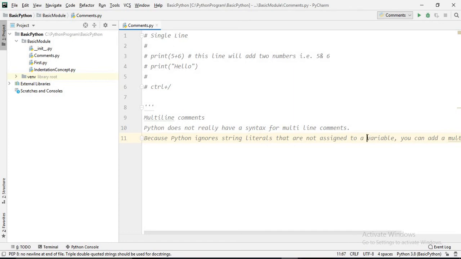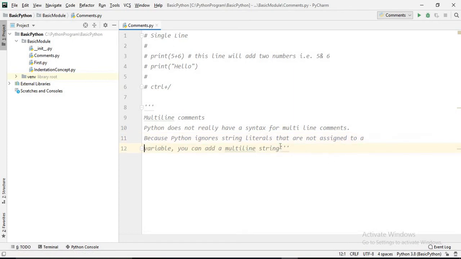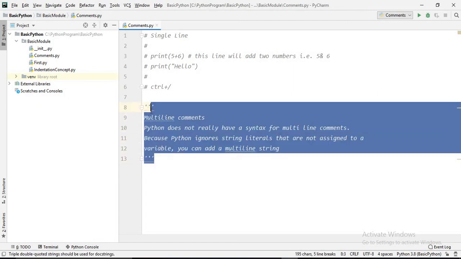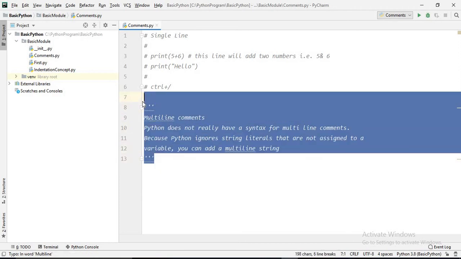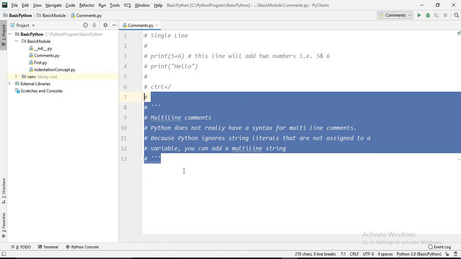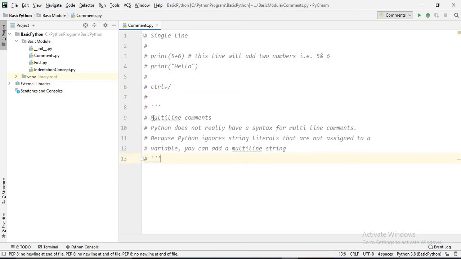How we assign the variable we'll discuss later in this tutorial, but as of now we only need to know we can do it this way as well, but this is not the recommended one. And if we want to comment, then ctrl plus forward slash. So triple quotes we can use, but it is not a comment, it is a string literal.